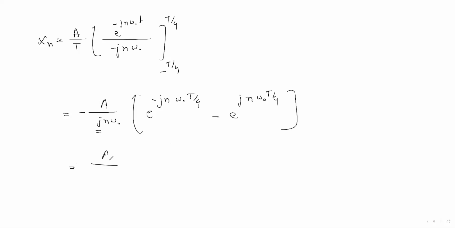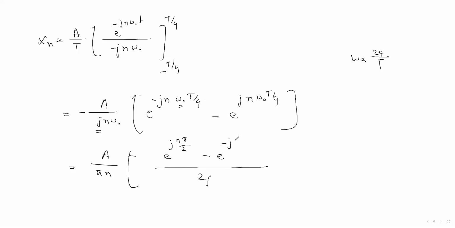So if you take A by pi n, with 2j, and omega naught you can write as 2 pi by T, this T cancels, and 2 and 4 give 2. Then ultimately we will have e to the power j n pi by 2 minus e to the power minus j n pi by 2.